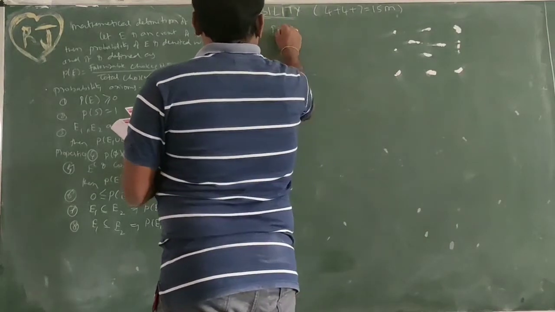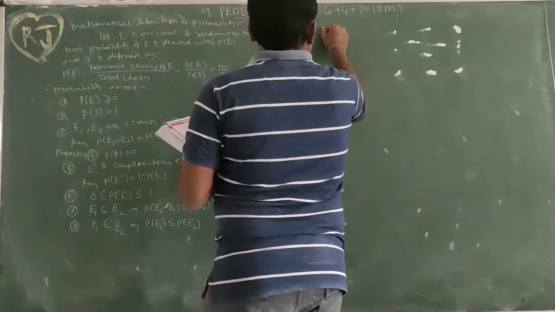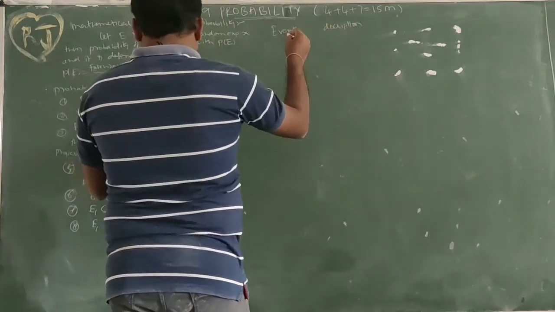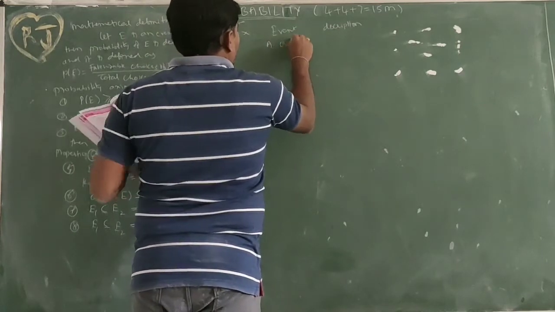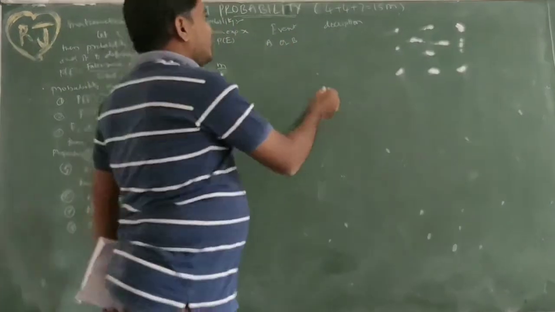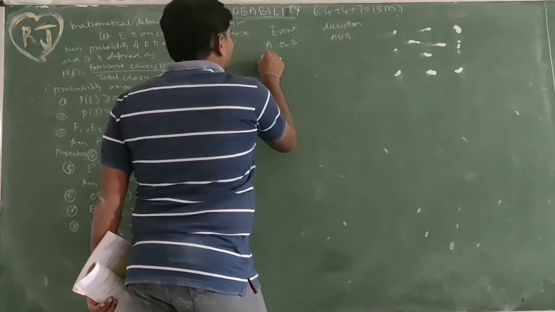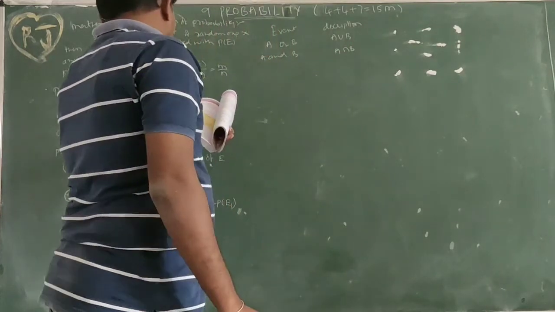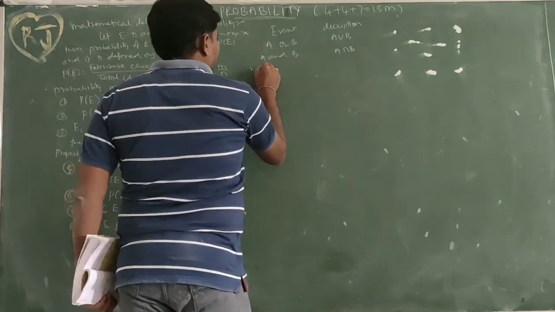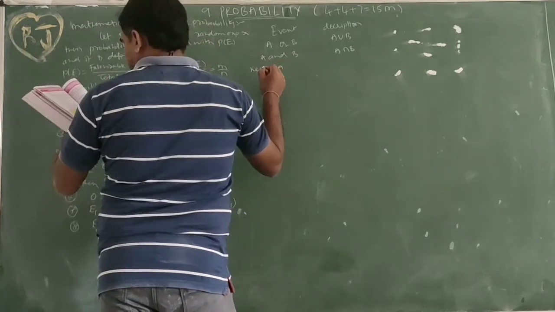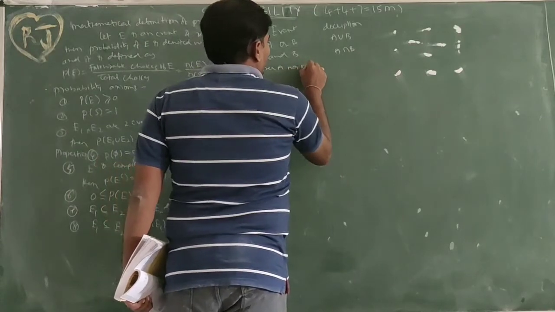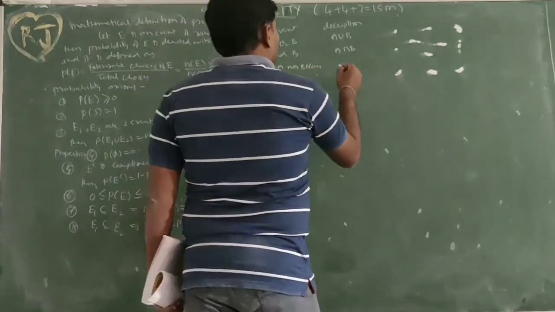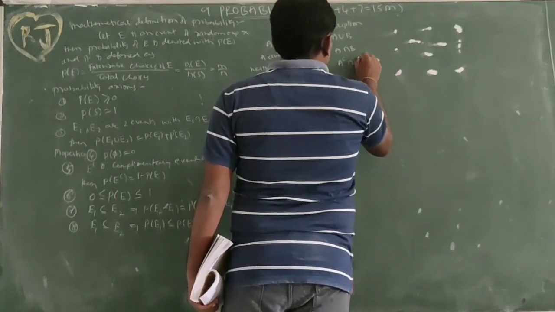Next one, event representation or description. So first one, A or B is nothing but either that one or this one: A union B. A and B, that is both: A intersection B. Next, neither A nor B occurs. So A won't happen, B won't happen, both won't happen. So A complement intersection B complement.